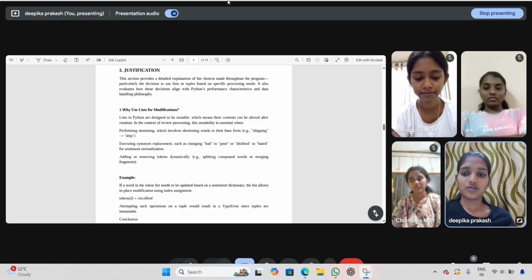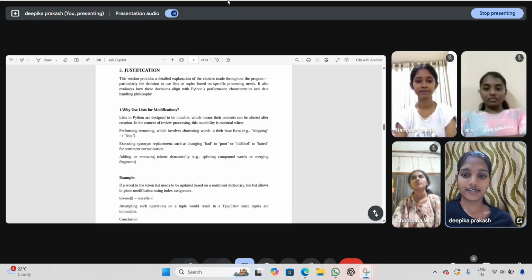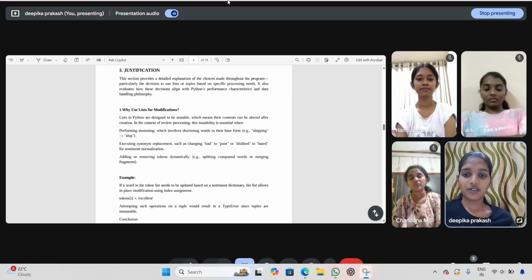The first one is why use a list for modification. Lists in Python are designed to be mutable, which means their contents can be altered after creation. In the context of review processing, this mutability is essential when performing stemming, which shortens words to their base form, for example, shipping to ship. In customer review processing, this is important because we need to modify words, like stemming, replace words for sentiment, and add or remove tokens during processing.